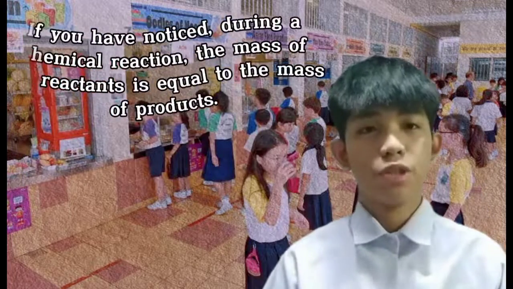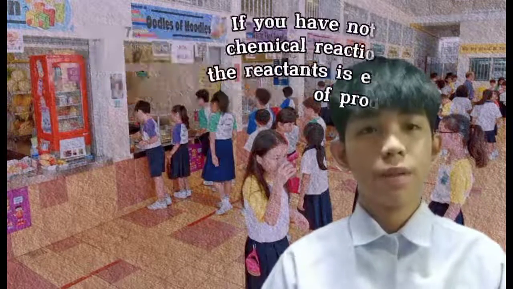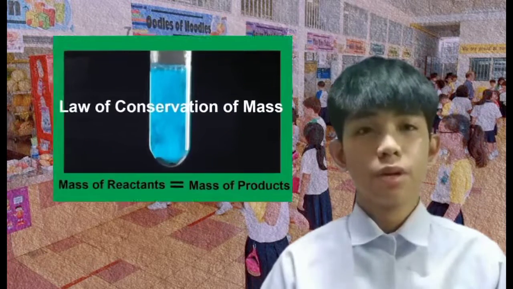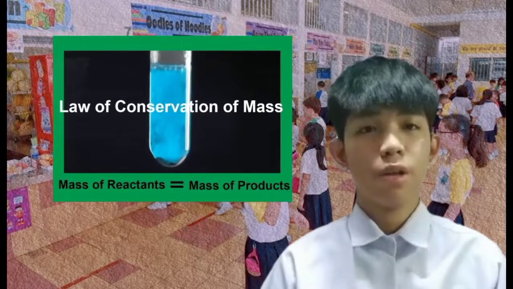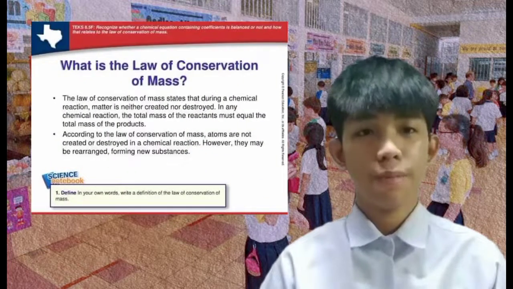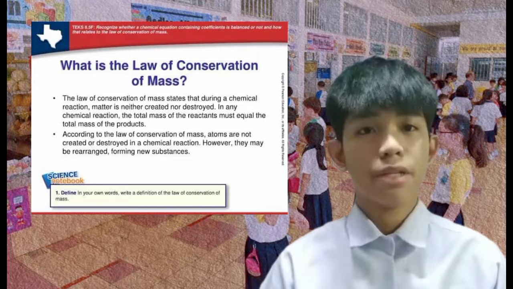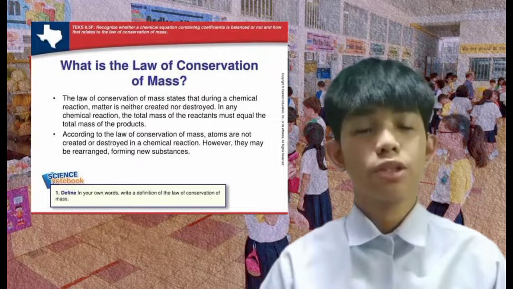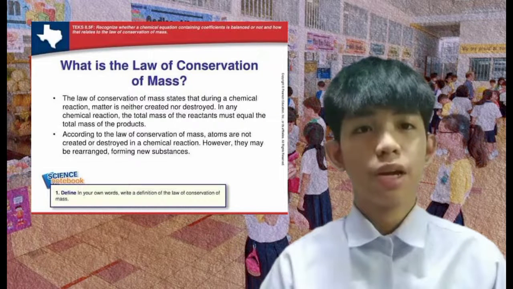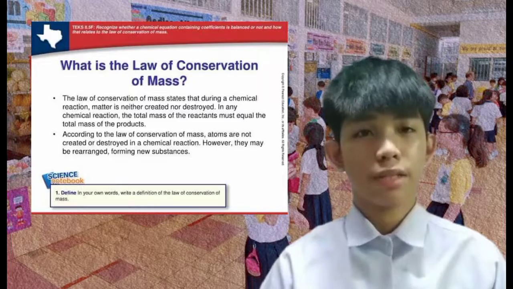If you have noticed, during a chemical reaction, the mass of the reactants is equal to the mass of products. This is because all chemical reactions follow the law of conservation of mass. Antoine Lavoisier, a French chemist, proposed the law of conservation of mass, which states the mass is neither created nor destroyed in chemical reactions. This means that during the chemical reaction, the atoms are only rearranged and the mass of the reactants is conserved in the products.